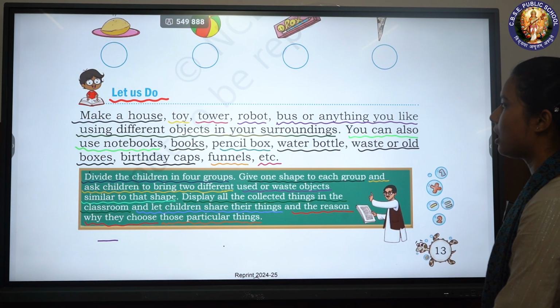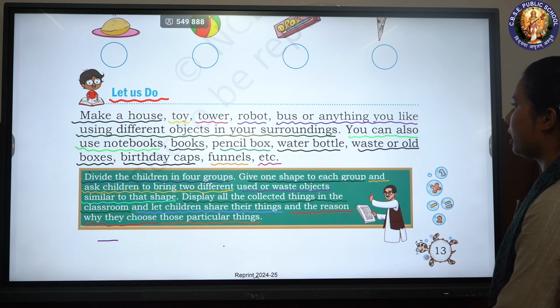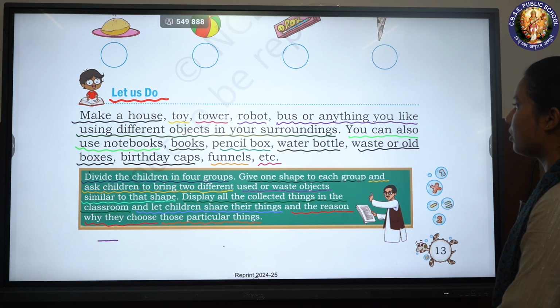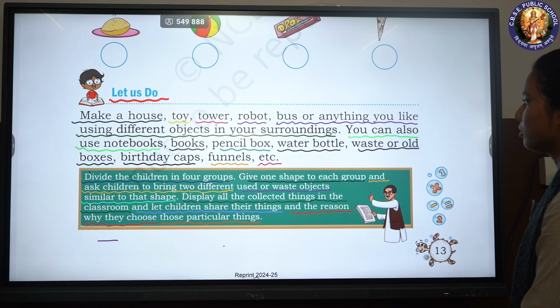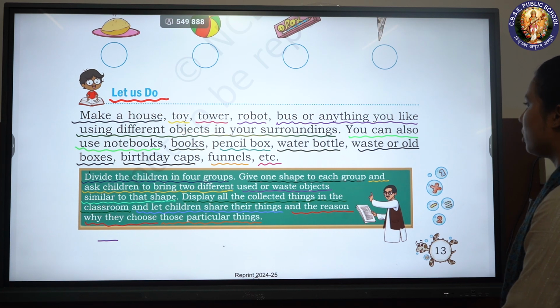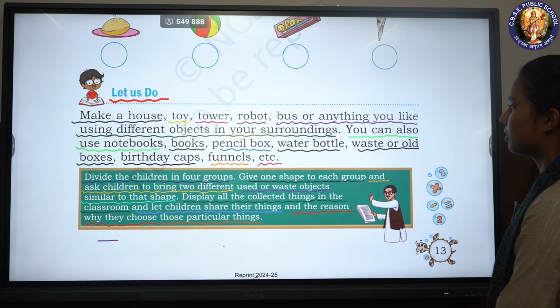Let us do. Make a house, toy, tower, robot, bus or anything you like using different objects in your surroundings. You can also use notebooks, books, pencil box, water bottle, waste or old boxes, birthday caps, funnels, etc.